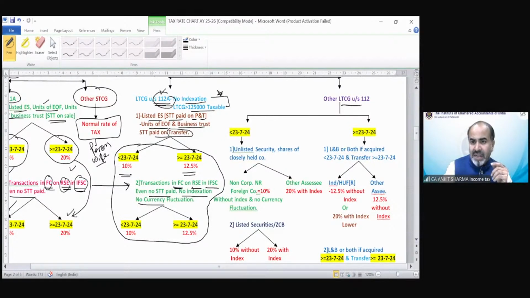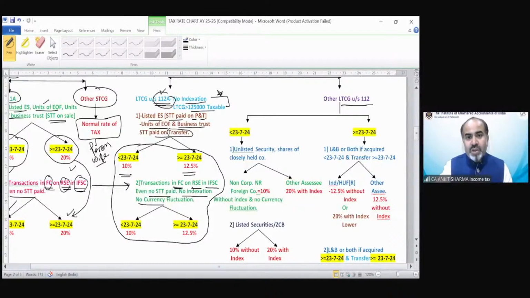Look, I completely understand that still it's not that easy, but there is no other way. If this is not the way to understand this provision, then every other way, in my opinion, is going to be very complicated. So if you go through this diagram once or twice or thrice, you will definitely understand all the provisions very easily. But you have to revise this diagram at least, because this is the only way, I personally feel, in which you can understand the provision easily. Otherwise, everything else is going to be very difficult.